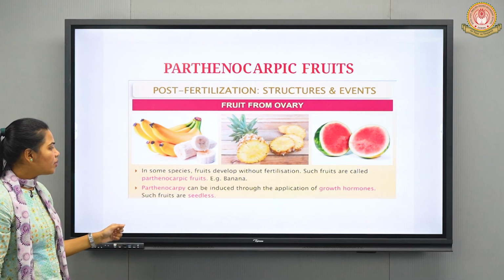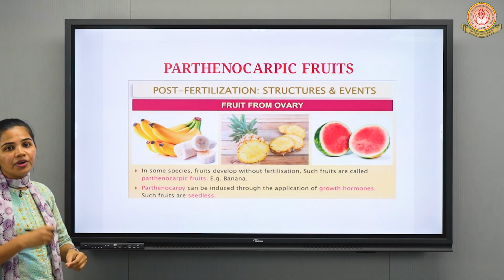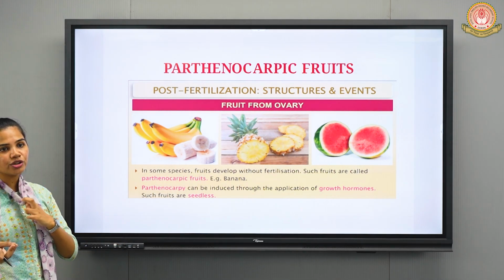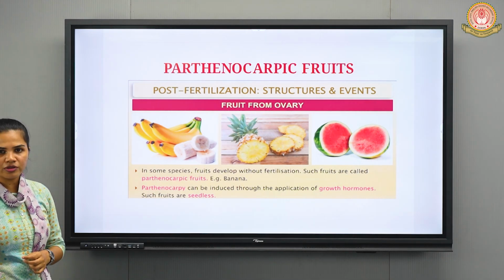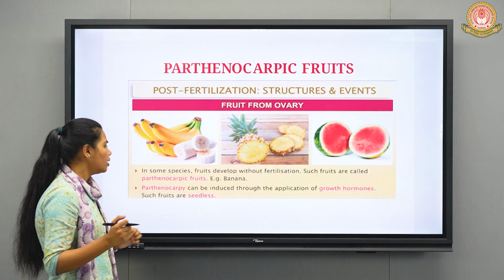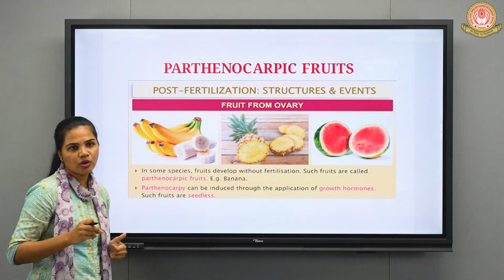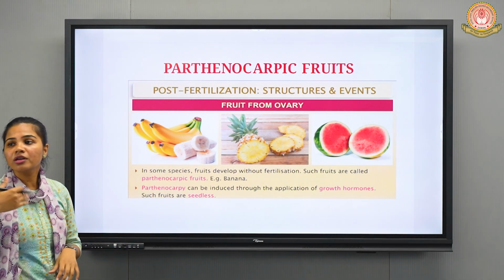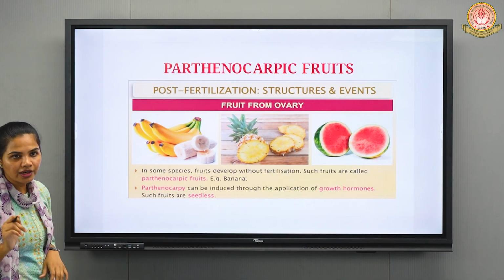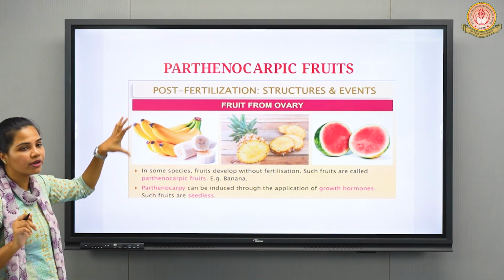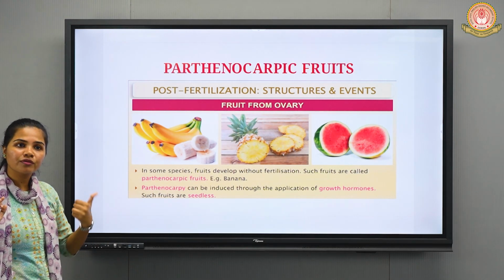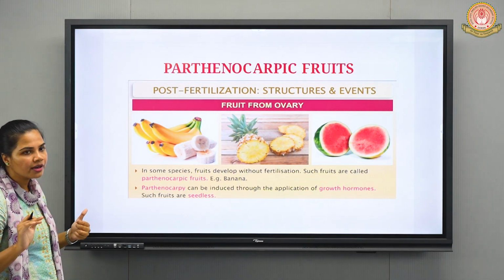Then the next point regarding parthenocarpy is how we can induce parthenocarpy in the fruits. By the application of different plant hormones, we can induce parthenocarpy so that we can produce the fruit without fertilization. Clear? What is the meaning of parthenocarpic fruits? These are the fruits which are formed without fertilization, right? Okay.